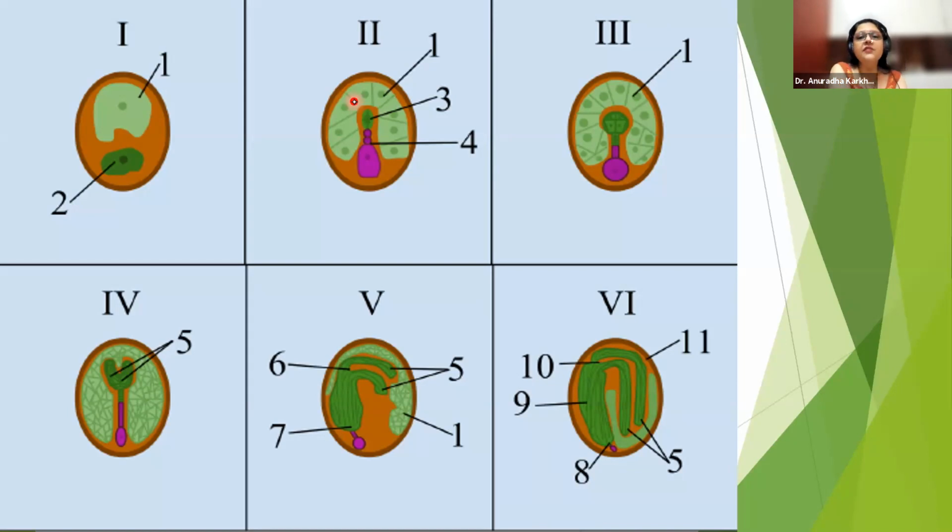The reason is antipodal cells are providing nourishment for the development of the endosperm. See, understand this. That endosperm will provide nourishment to the developing embryo. But for the endosperm to divide, it requires energy, na? It requires nutrition. Who will provide them? The antipodal cells will provide them. From where will the antipodal cells get the nourishment? The antipodal cells will get the nourishment from the nucellar cells which are outside. From where will the nucellus get the nourishment? So the nucellar cells will get their nourishment via the funicle from the placenta.